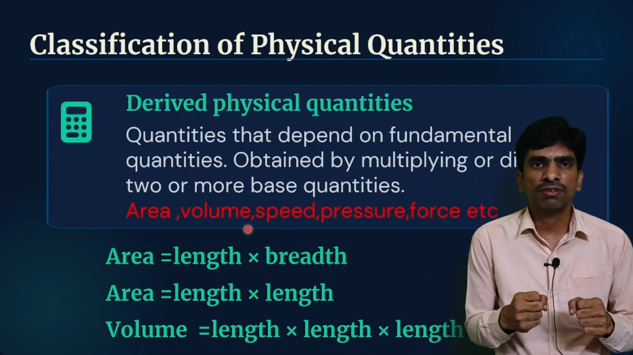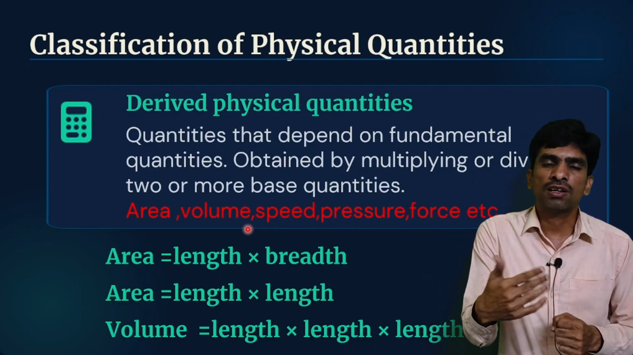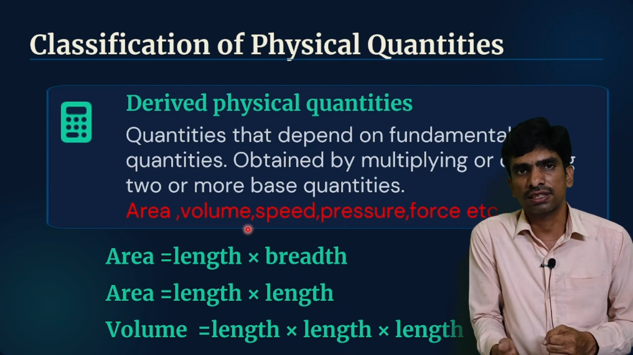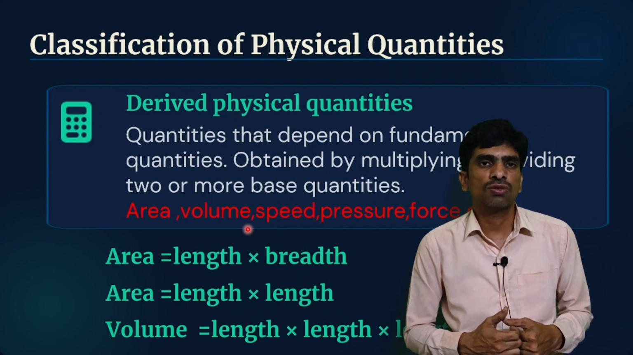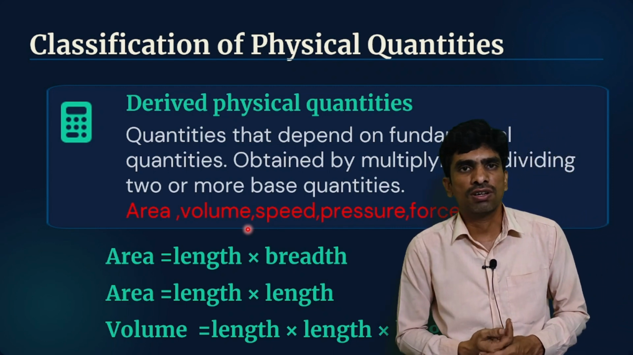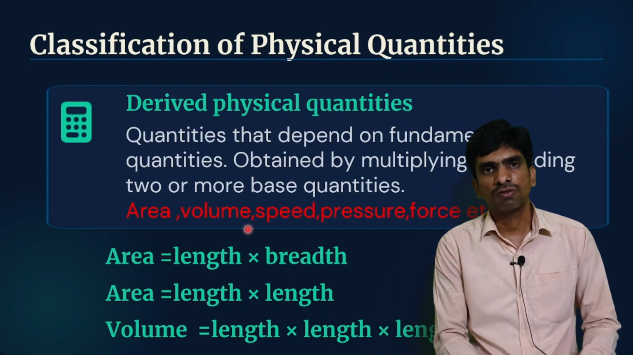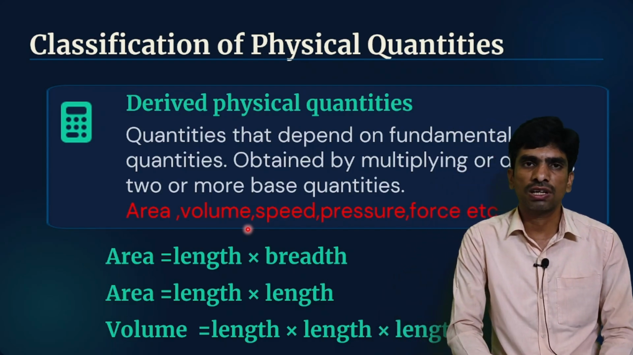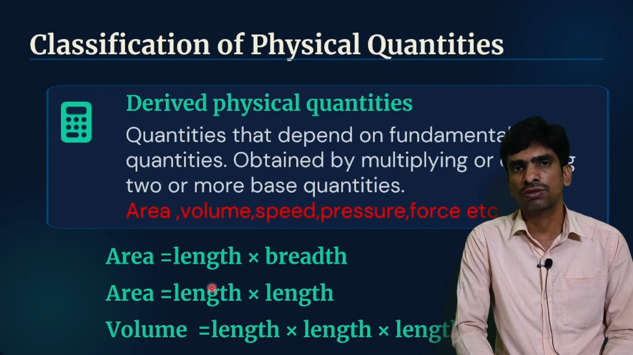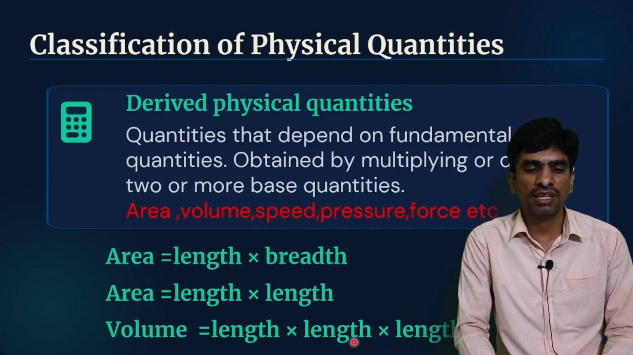It means to derive the area, we are depending on another fundamental quantity, that is length. That is why area is known as a derived physical quantity. And volume also is a derived physical quantity, length into length into length. We need to multiply 3 times.